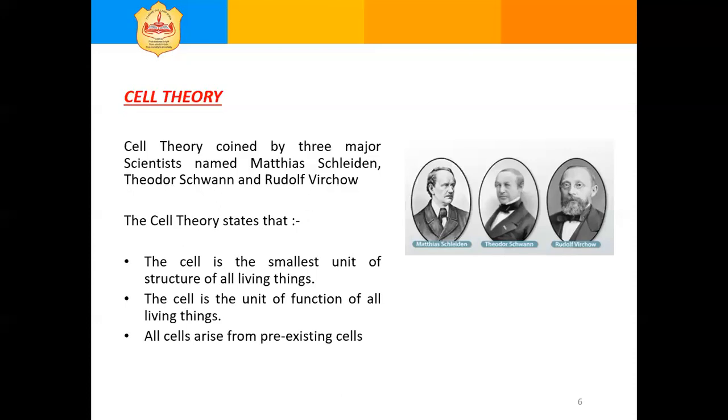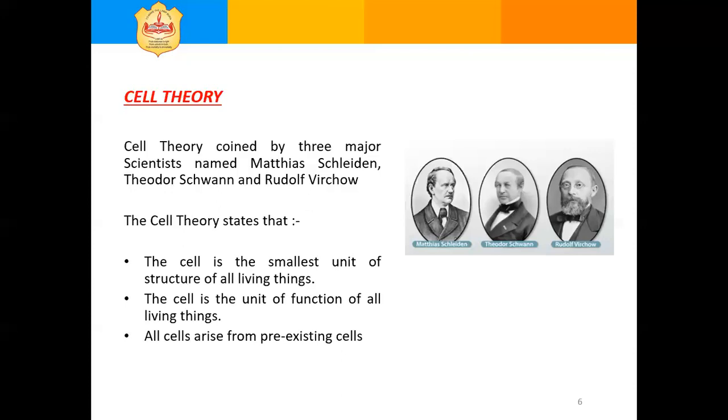Next point, all cells arise from pre-existing cells. The body of an organism is composed of millions and millions of cells. The cells have a fixed lifespan.